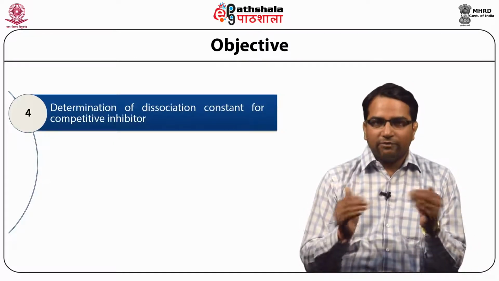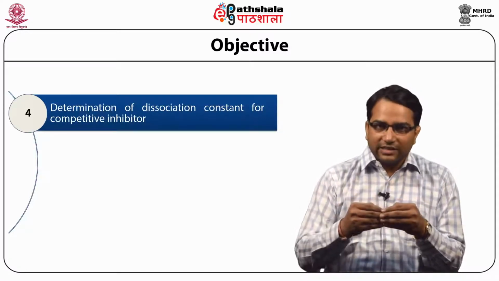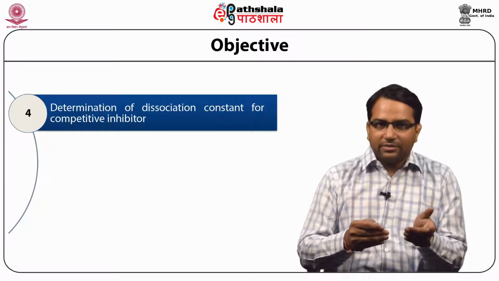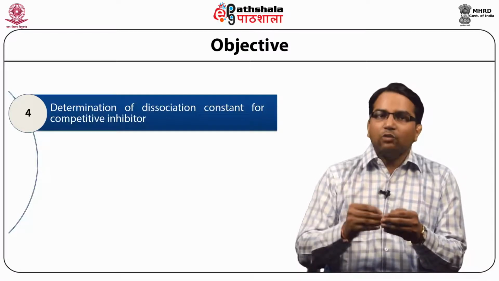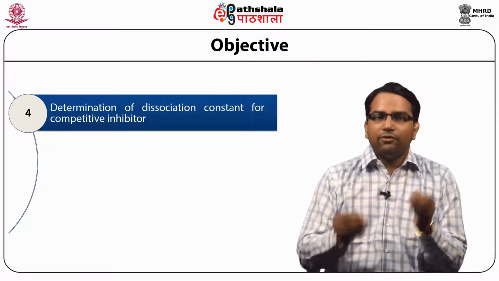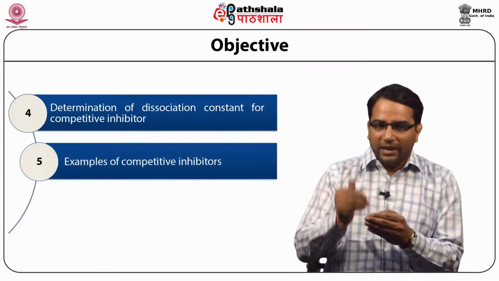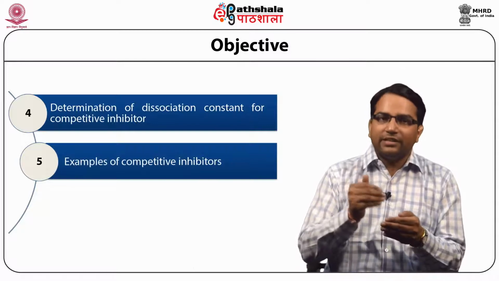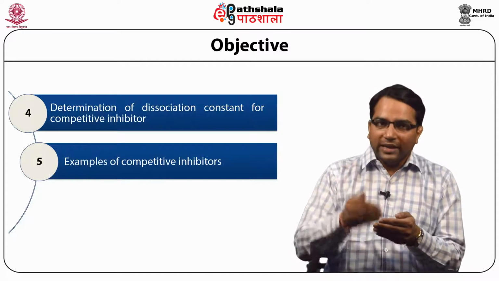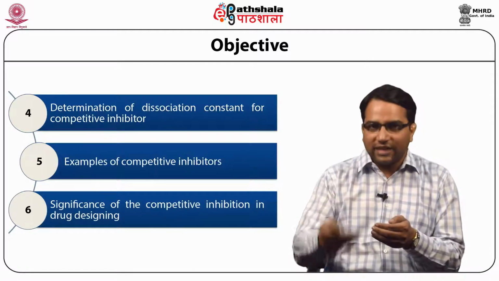So, this module will start with the discussion of basic of competitive inhibition. Then we will discuss what is a mechanism of competitive inhibition. Then we will discuss what is kinetic of enzyme inhibition. Then we will discuss how we can calculate the dissociation constant of a competitive inhibitor. Then we will elaborately discuss what are the different examples that are playing role to understand competitive inhibition or they are designed based on competitive inhibition. In the end, we will discuss how the study of competitive inhibition helps in the drug designing.